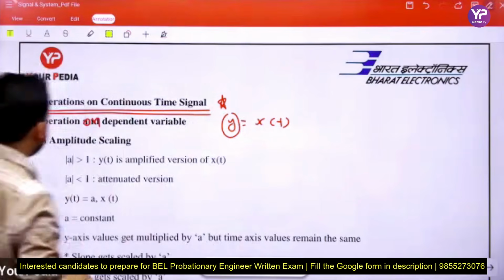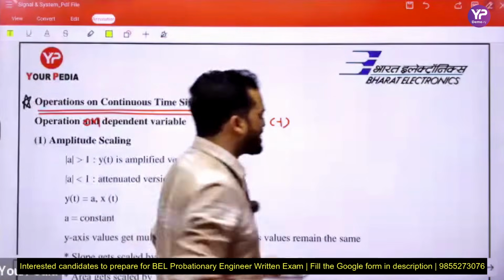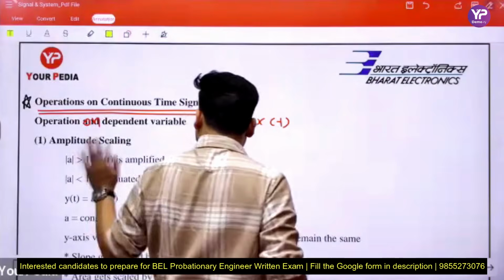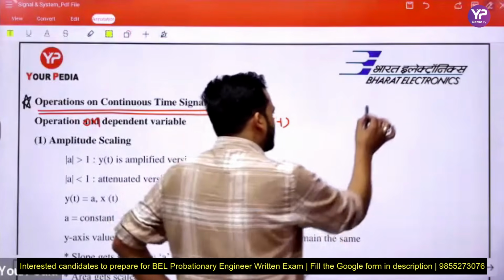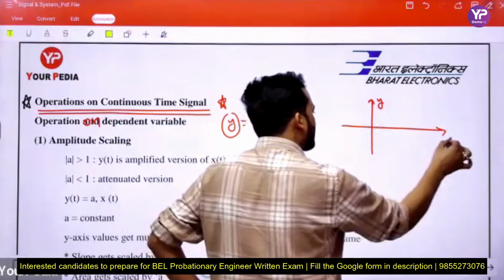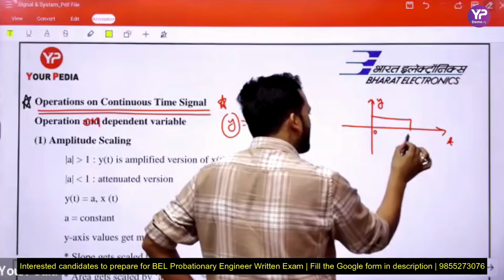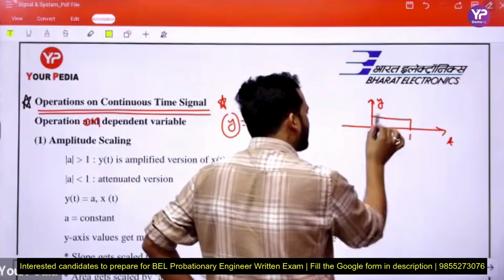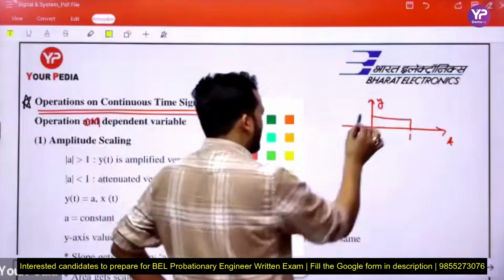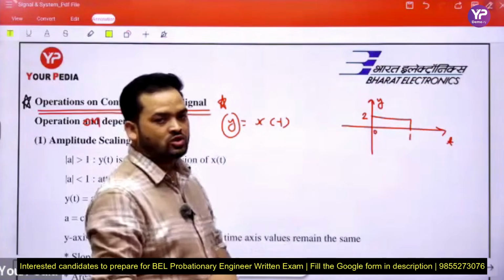Simple thing, amplitude scaling. Consider an example. If this is the signal y, and this is the time axis. If we draw that signal, this is 0 and this is the time value 1, and the value of the signal is 2. From 0 to 1, the value of the signal is 2.